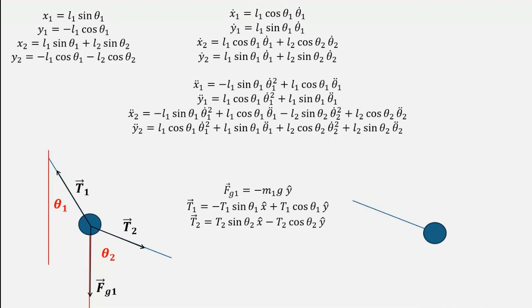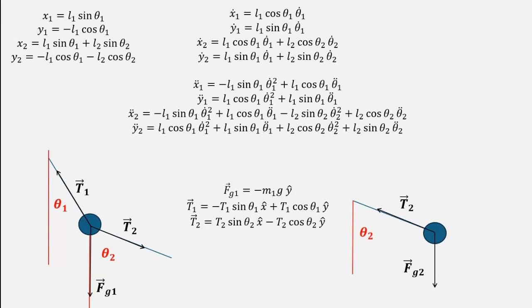Fantastic. Now let's see what's going on with the second bob. There is gravity again, obviously, but since this bob is connected to only one rod, there is only one tension force that is directly affecting its motion, and that's T2 that acts along the second rod, and it is numerically equal to T2 that acts on the first bob because it is the same rod, therefore the same value for tension. And that's it again. There are no other forces on this entire system other than gravity forces and tensions in both of the rods.